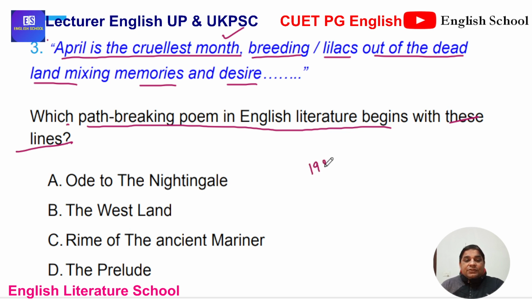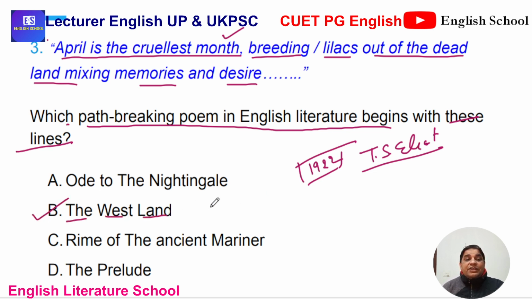In 1922, in the modern age, T.S. Eliot presented this path-breaking poem. The name is The Wasteland. The three words are there, The Wasteland. Really, it is the masterpiece by T.S. Eliot that appeared in 1922. So B is the correct answer, and this is the opening line.